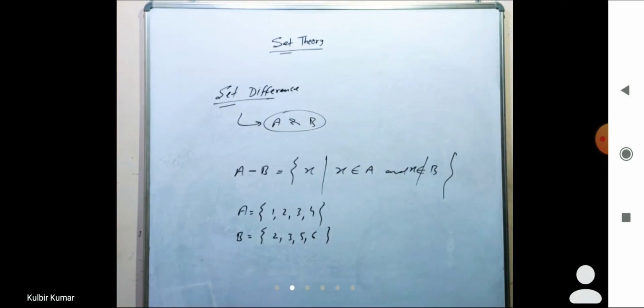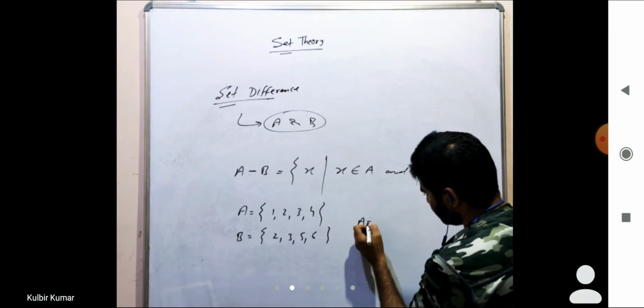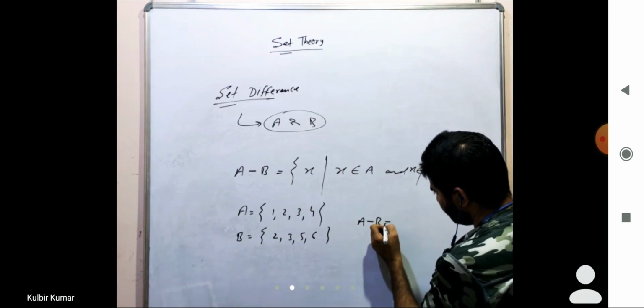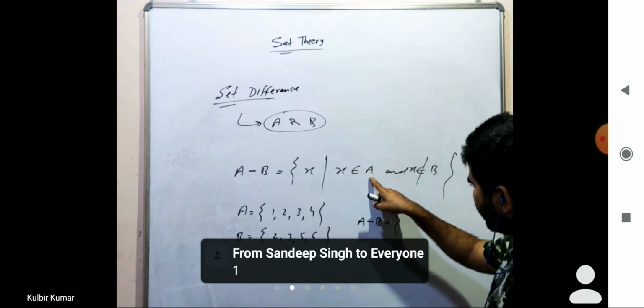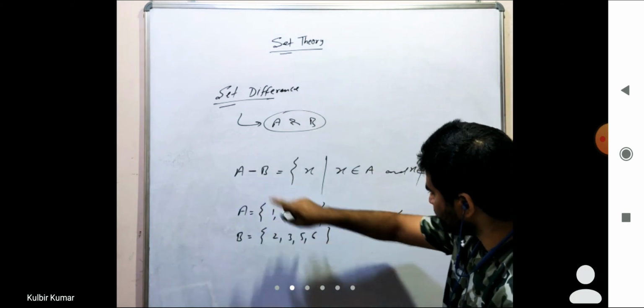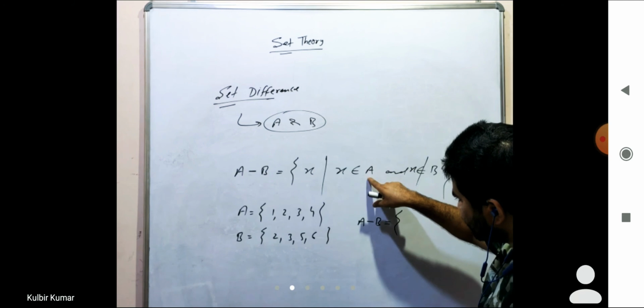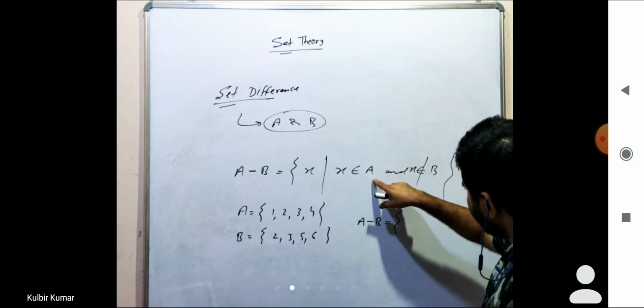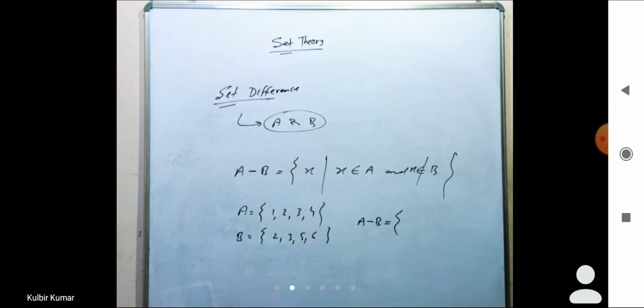Then what will be the set difference of A and B, or A minus B? x such that x belongs to A, तो x किससे belong करेगा? A से belong करेगा, and x doesn't belong to B, वो B से belong नहीं करेगा.